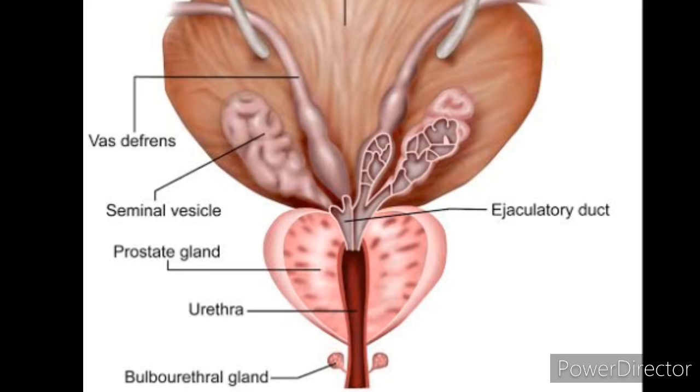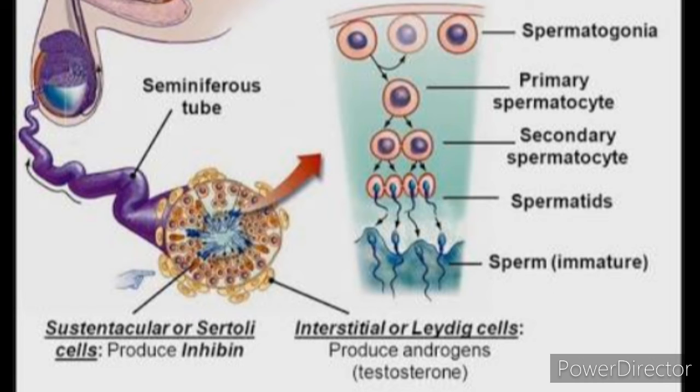And coming to the outer part of the seminiferous tubules, they are covered by the mass of cells called interstitial cells, and these interstitial cells are called Leydig cells, and these Leydig cells are going to produce the male sex hormones called androgen or testosterone, and it is going to provide the male characteristic features in male.